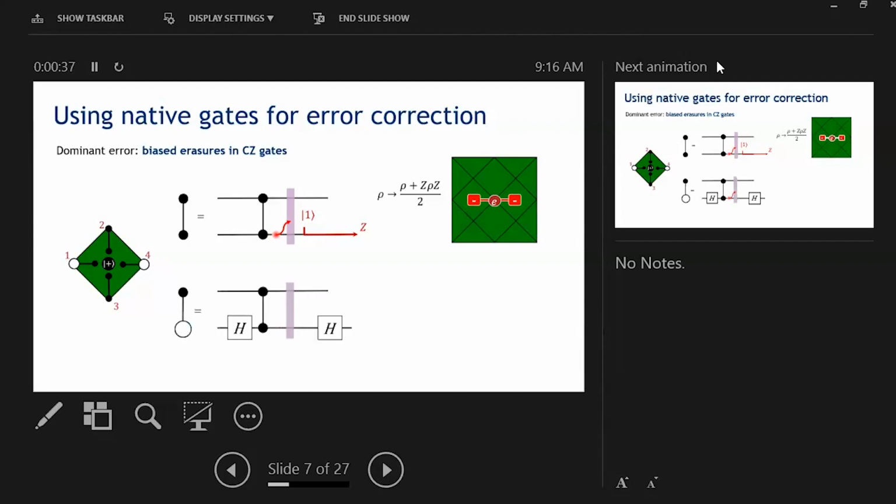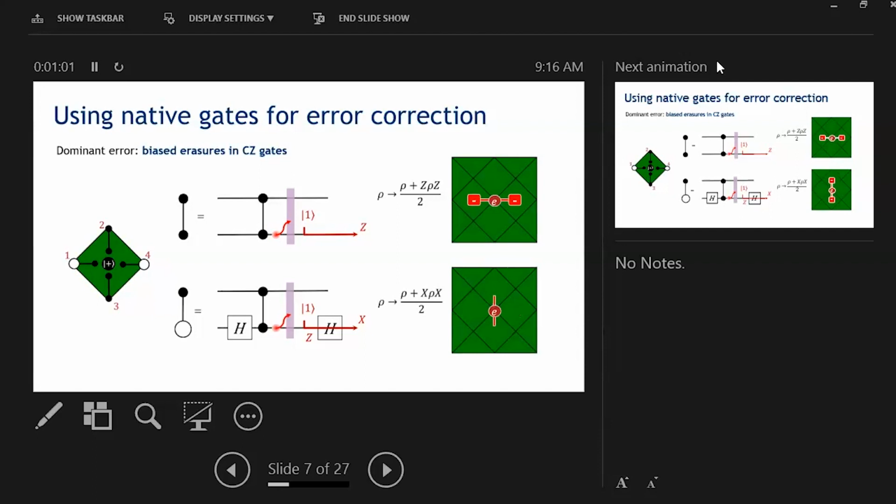For the controlled-NOT gate, for neutral atomic qubits, there is no native way to perform a controlled-NOT directly. What we do, in fact, is we perform a controlled-Z gate conjugated by Hadamards. What this means is that if an erasure occurs and we replace the qubit with a fresh atom in |1>, the Z error that we originally introduced is converted to X errors on that qubit.